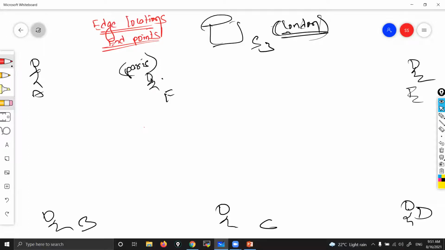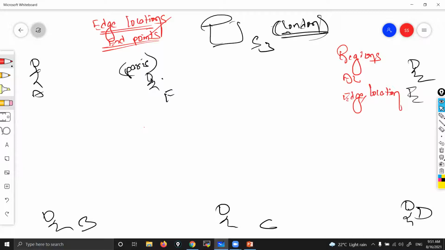See guys, regions are different, availability zones are different, and these edge locations are different. You can call them either edge locations or endpoints, both are the same.